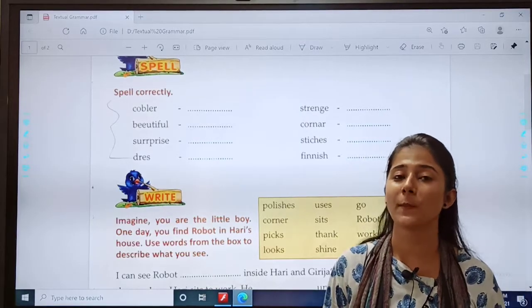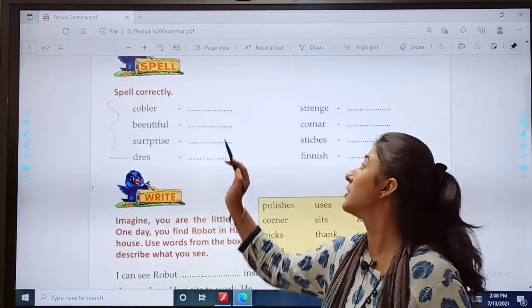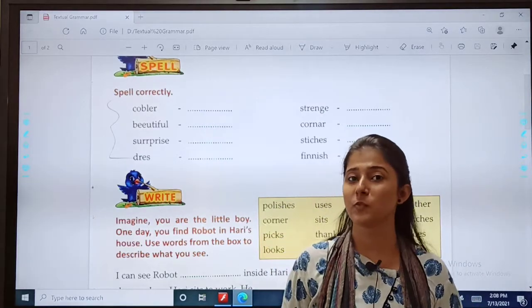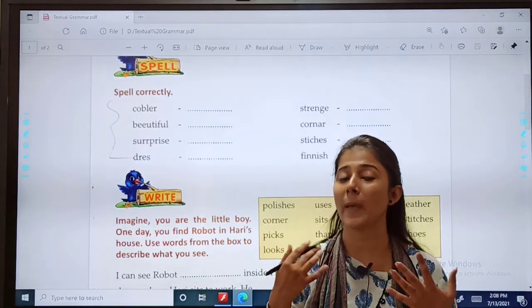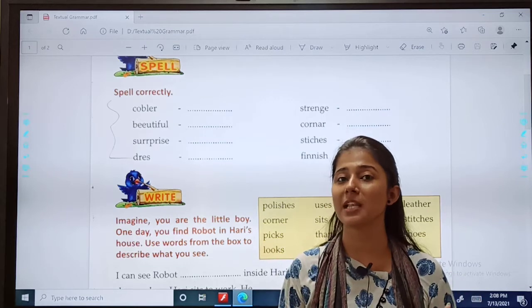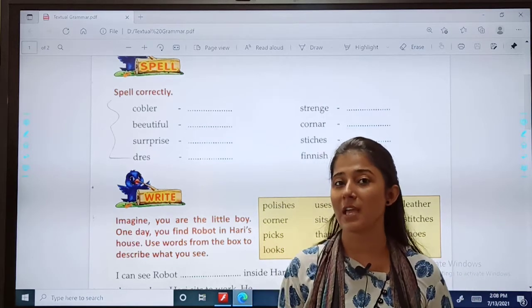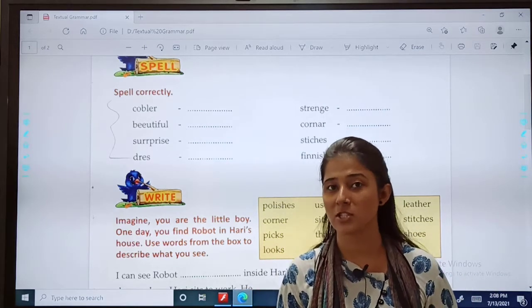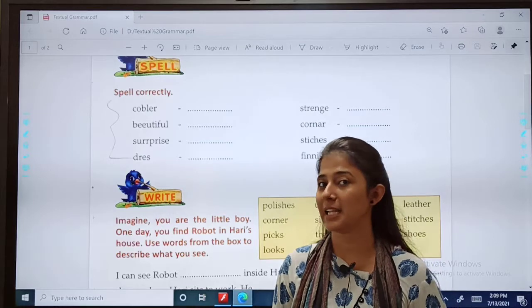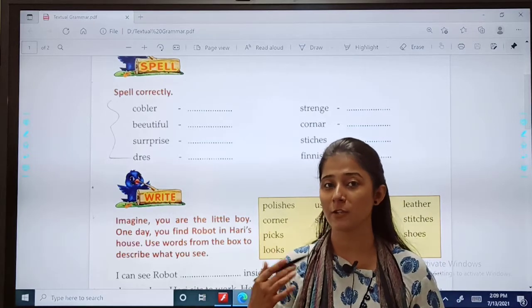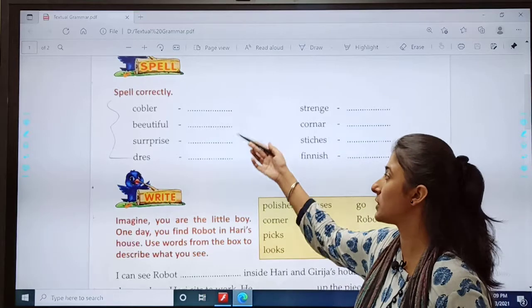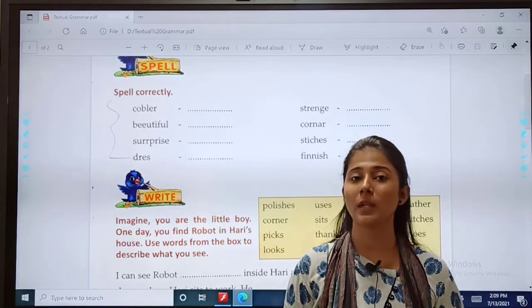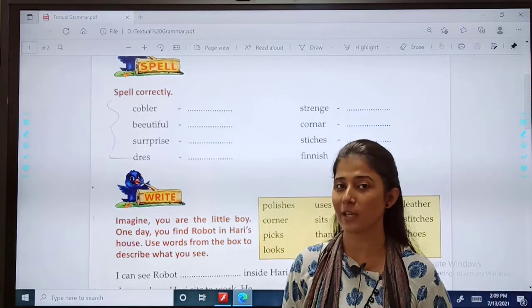See children, on page number 25, you have spell. Spell means you have to spell it correctly. The spelling should be correct. We have done the new words of this chapter earlier, but now you will be revising these words. Now you will have to write it correctly, okay?